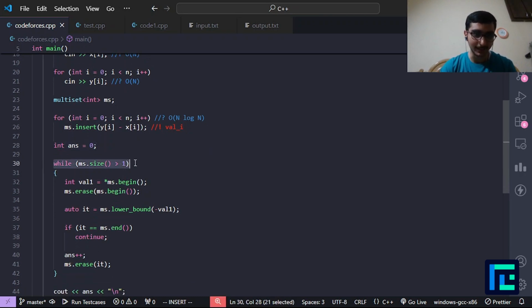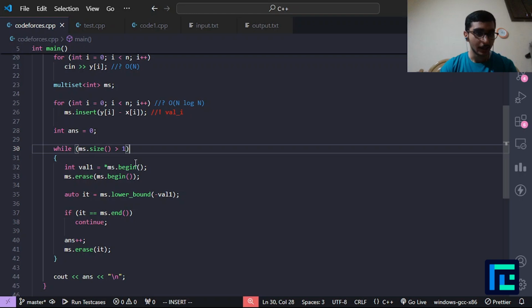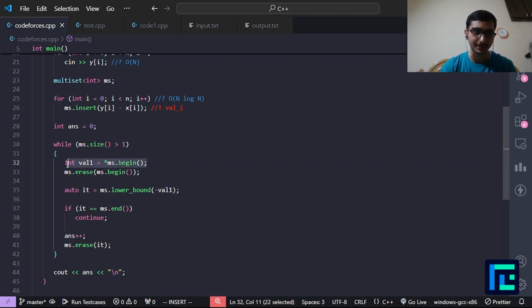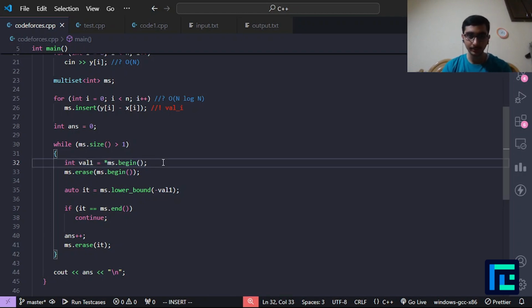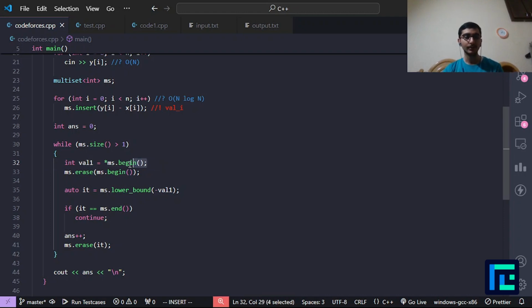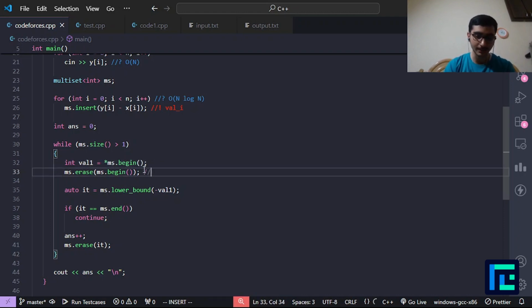So again, while the multiset size is greater than 1, I'll be removing the first value. Here you have the liberty: you can first remove the last value and then take a lower bound according to it, or remove the first value and then take a lower bound. It won't make a difference. But we know that in a multiset, begin gives you the smallest element, so I take out the smallest element and erase it. The erase operation is O of log n.